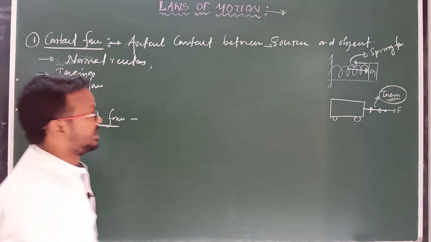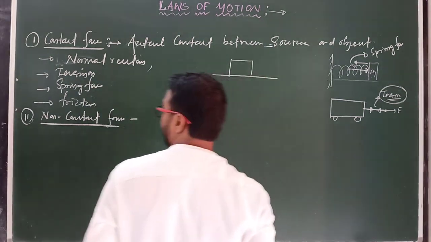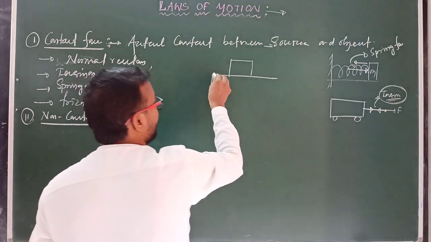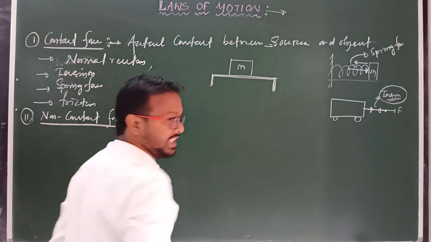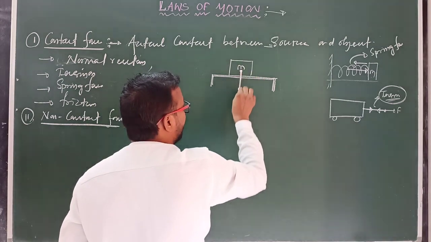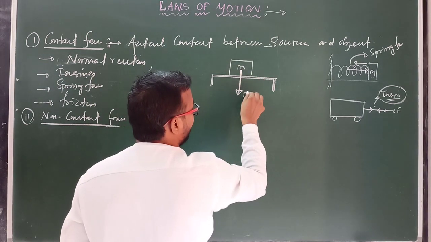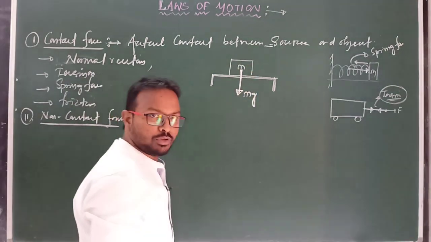So what is normal reaction? Suppose there is a body resting on the surface of the earth, or on a table, and the mass of the body is m. Due to gravitational force it experiences a force in the downward direction, and that force, as we already know, is mg. Clear? This is known as gravitational force.